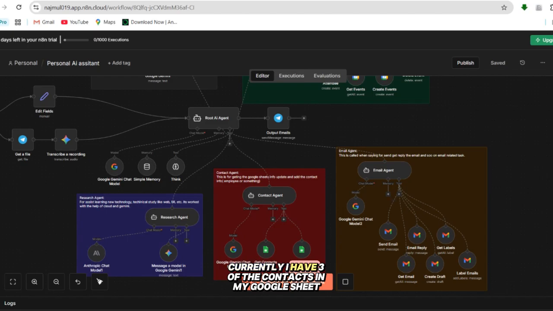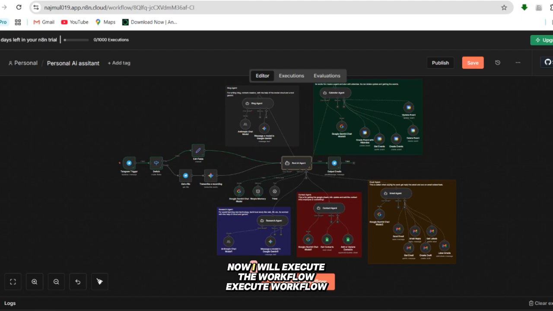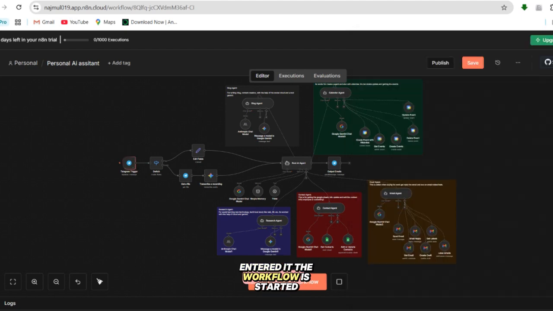Currently, I have three contacts in my Google Sheet. Now I will execute the workflow. So it is waiting for the trigger node. I will say, please add this contact into Google Sheet. Entered it. The workflow has started.